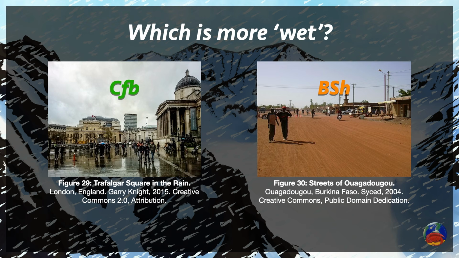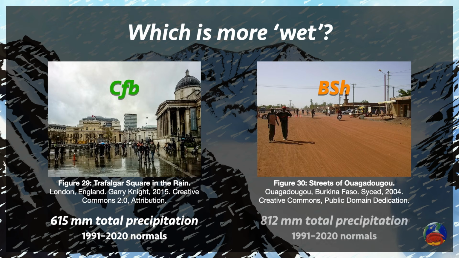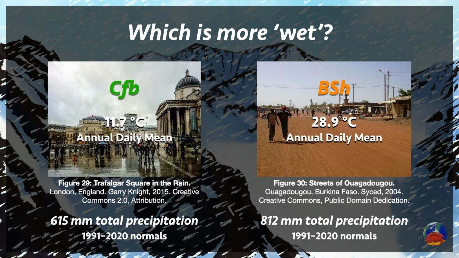London receives an average total precipitation of 615 millimeters, while Ouagadougou receives an average total precipitation of 812 millimeters. Congratulations to everyone who guessed Ouagadougou. What makes London humid and Ouagadougou arid is not just the amount of precipitation, but also the annual daily mean temperature, which is 11.7 degrees Celsius in London and 28.9 degrees Celsius in Ouagadougou.